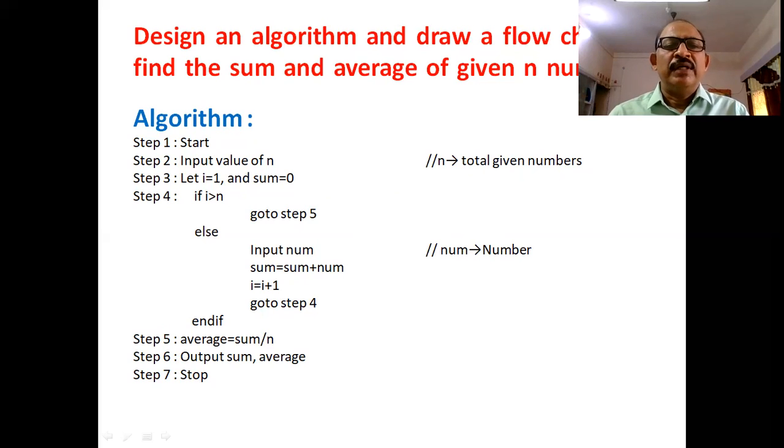Step 5: we find the average. Average is equal to sum divided by n. Next step, we display the result on the screen, sum and average. Next step, stop of the algorithm.